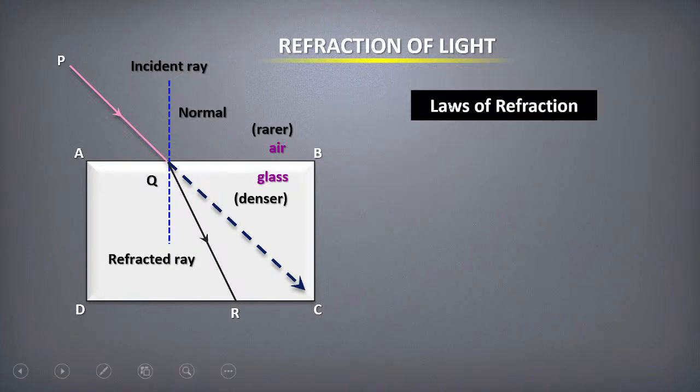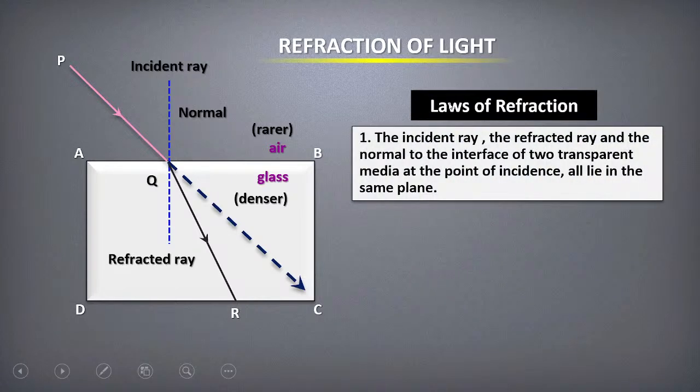Okay, so look at this now. Laws of refraction. The incident ray, the refracted ray, and the normal to the interface of two transparent media at the point of incidence all lie in the same plane. Look at this. This is incident ray, this is normal, and they all lie in the same plane. Do you all understand? Yes. So the same rule was there for the reflection also. Correct or not? Okay, fine.